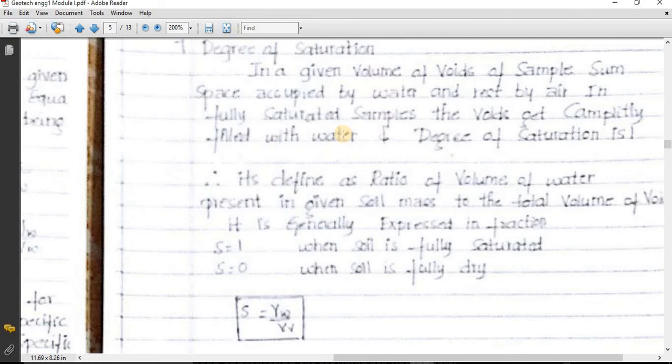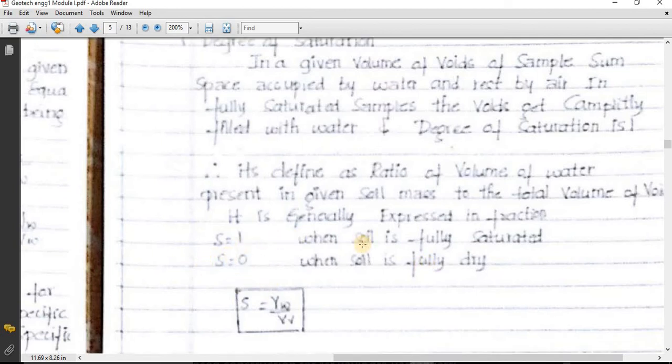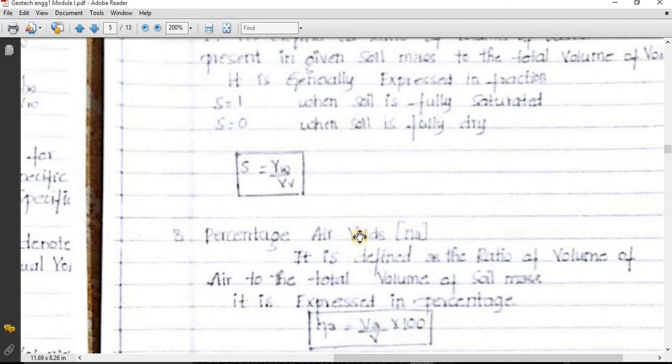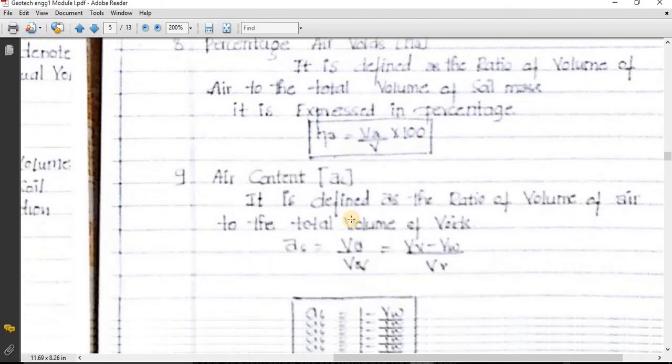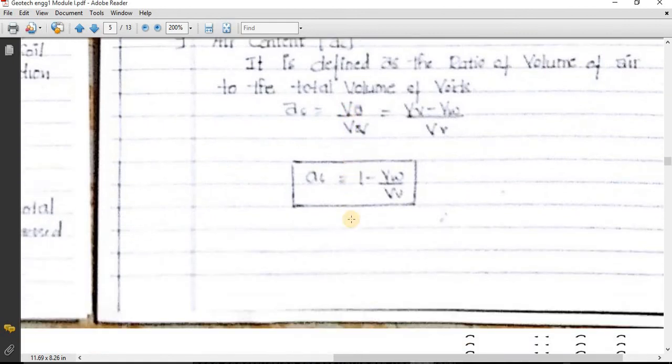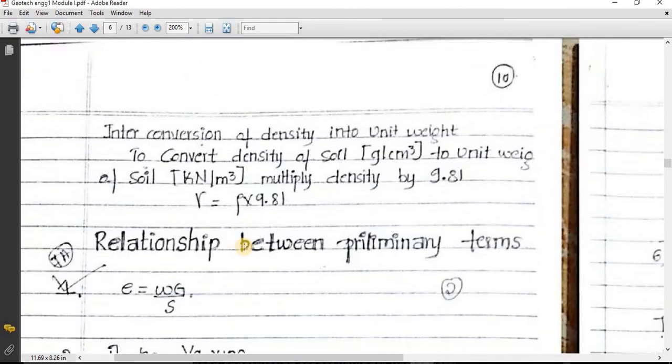When will degree of saturation be 100%? When all the voids in a soil sample are filled by water, then degree of saturation is 100%, and it is denoted by S. If degree of saturation is 100%, S will be equal to 1. When the soil is fully dry, degree of saturation is 0. Next you can see percentage of air voids. You can go through percentage of air voids, air content and all these things. These are very important parameters which we need to study.